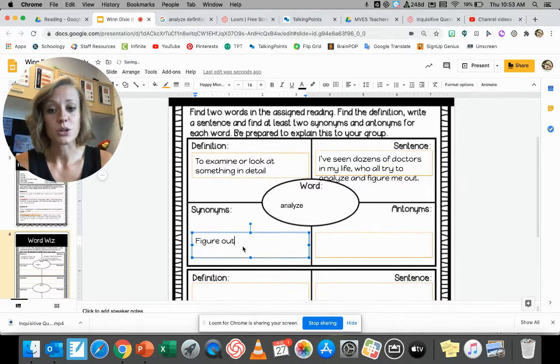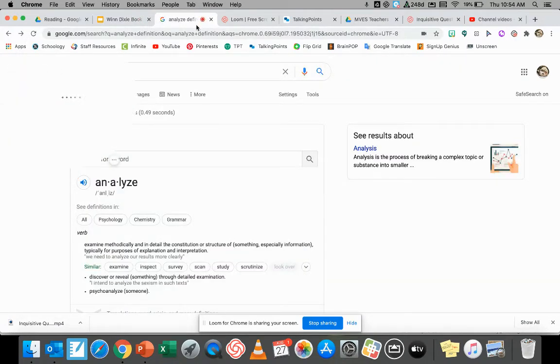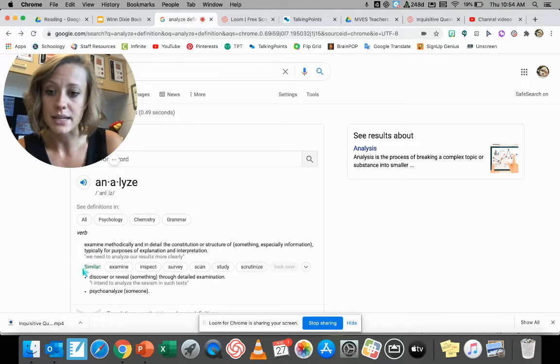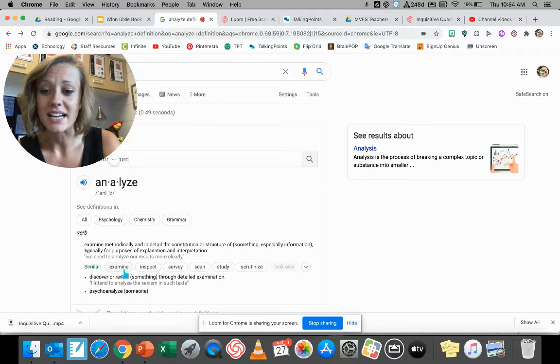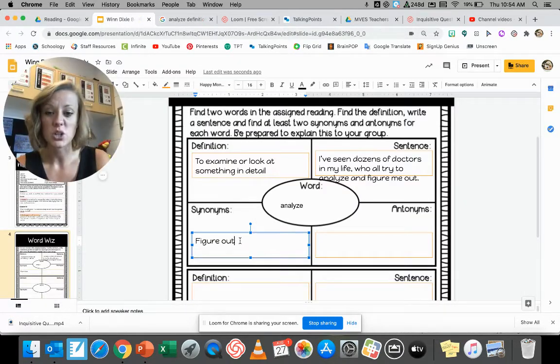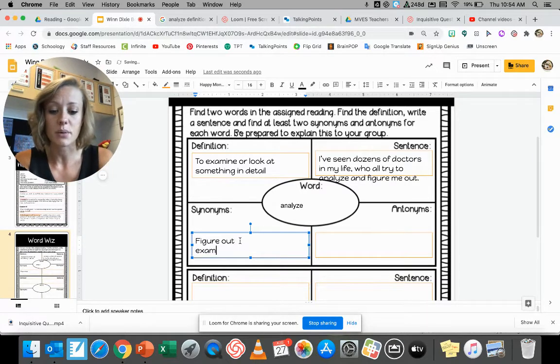Now, not always will your sentence have cool clues or context clues like that. You might also be able to find those in your definition here. So if I look down here, it says similar. These are words that are similar or the same or a synonym of the word analyze: examine, inspect, survey, scan, study, scrutinize. I could write any of those. I would really encourage you, find at least, if you can, two synonyms. So figure out, and I'm going to put examine.